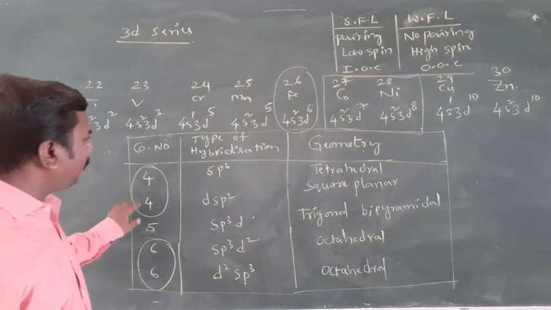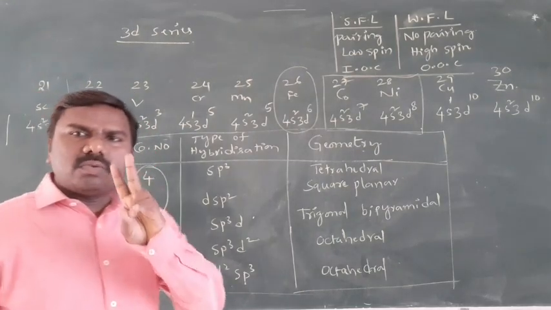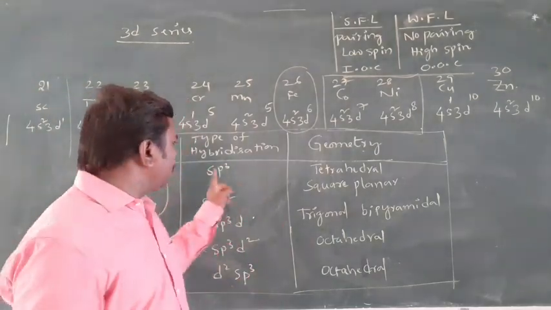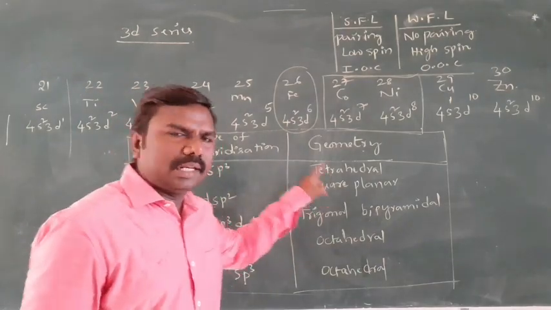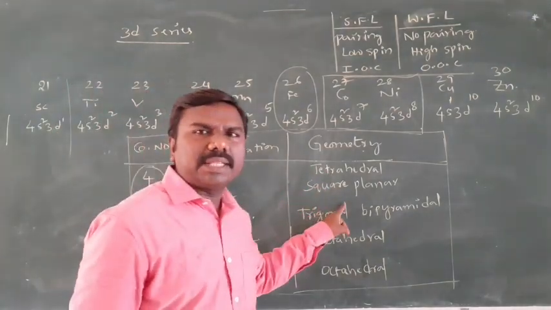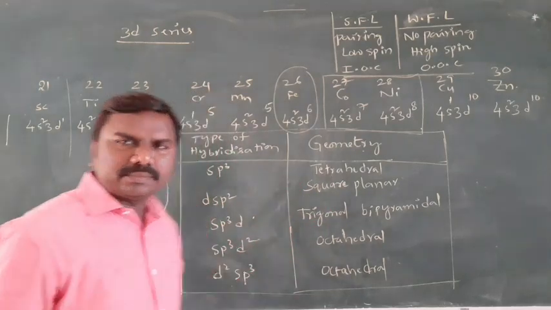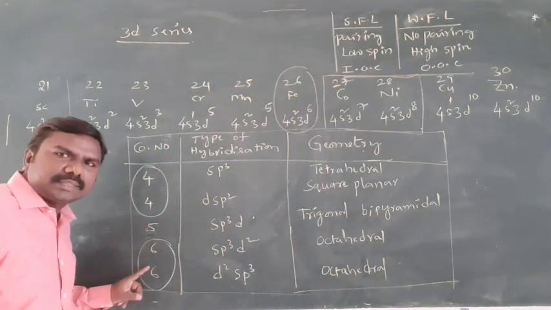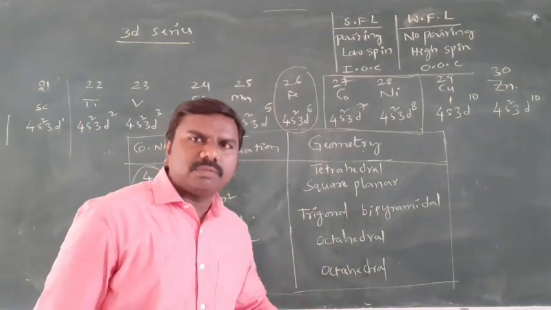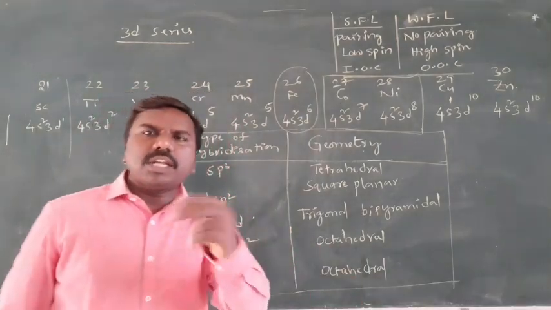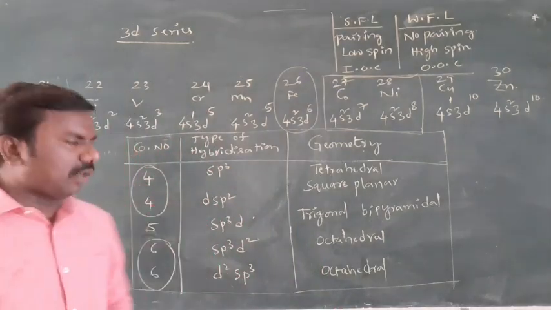For coordination number 4, we have two possibilities. One is outer orbital complex, tetrahedral, another one is inner orbital complex, square planar, sp3 and dsp2. Clear? Coordination number 6 means octahedral shape. We have two possibilities, inner orbital complex and outer orbital complex.